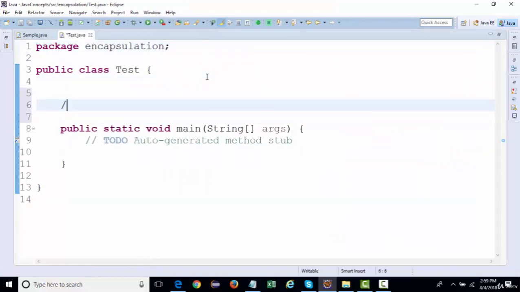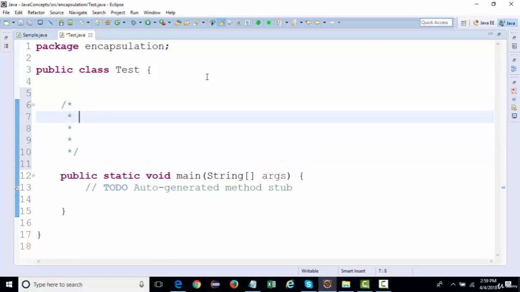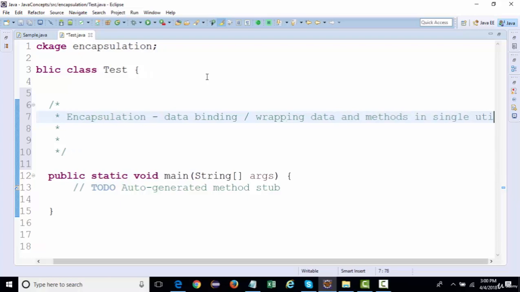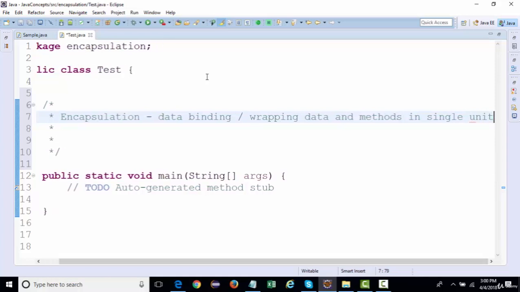If you may have read in theory, it is something related to data binding, wrapping data and methods into a single unit, like a capsule, where you are binding the data members all together.